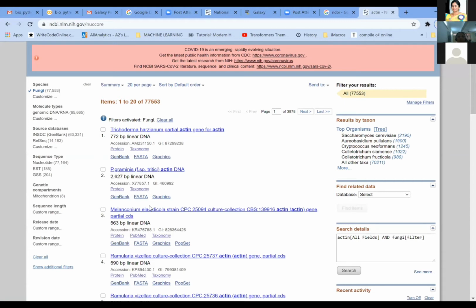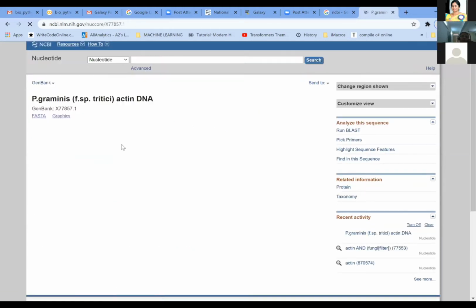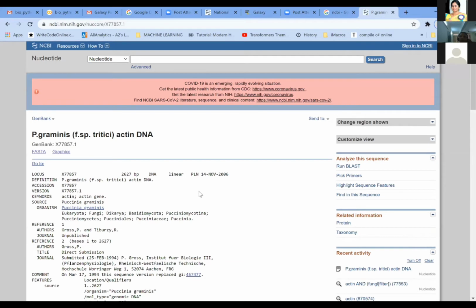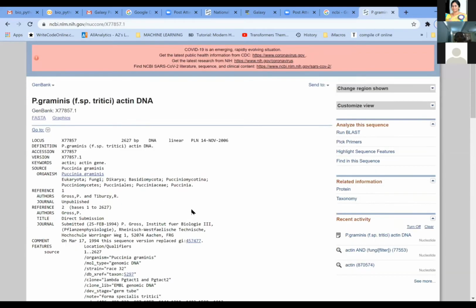Here you also have other links to get the protein sequence, taxonomical significance, the GenBank ID, the FASTA, which Madam was talking about earlier, and also the graphical visualization of the sequence. Now, if you click on this particular window, it goes into this section. Here you have all the information which is related to this particular organism.